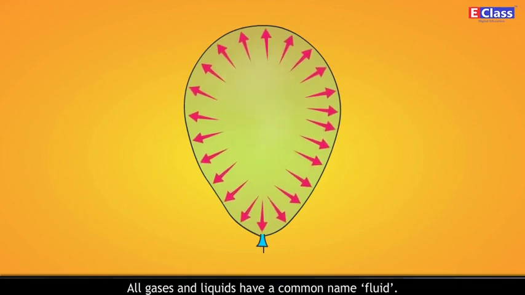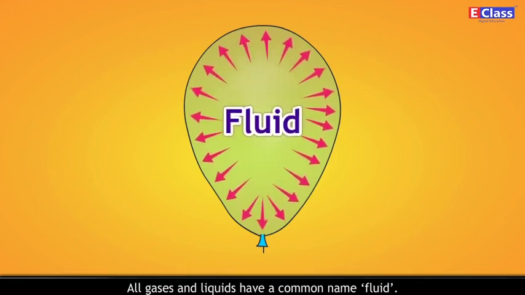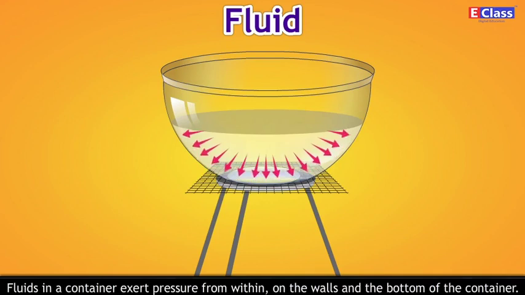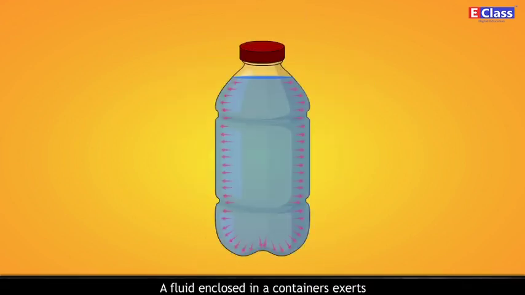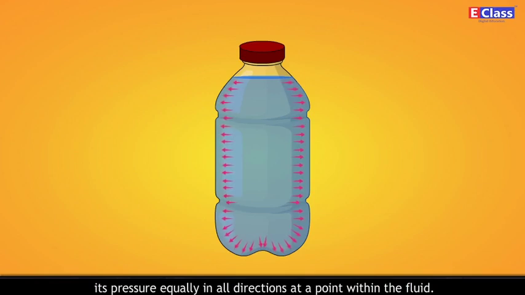All gases and liquids have a common name, fluid. Fluids in a container exert pressures from within on the walls and the bottom of the container. A fluid enclosed in a container exerts its pressure equally in all directions at a point within the fluid.